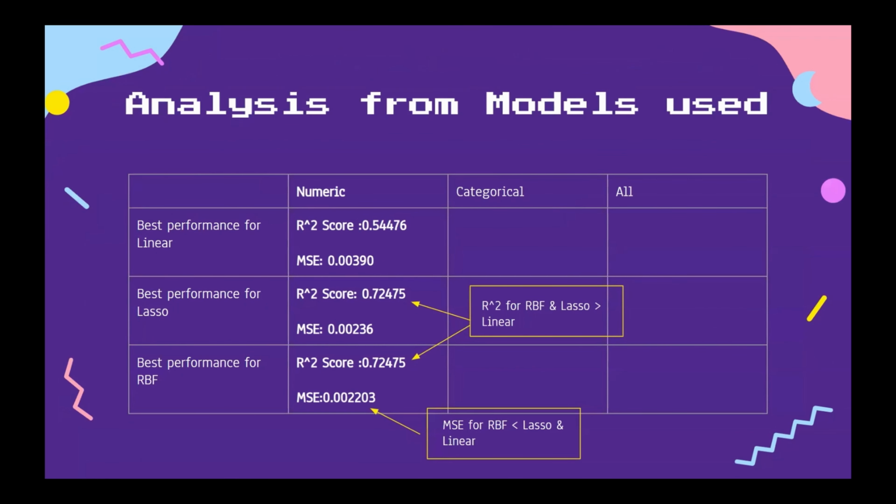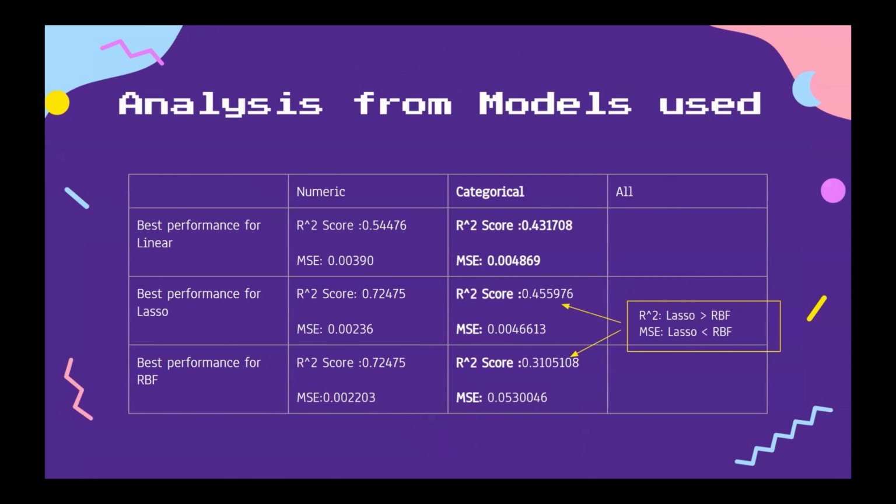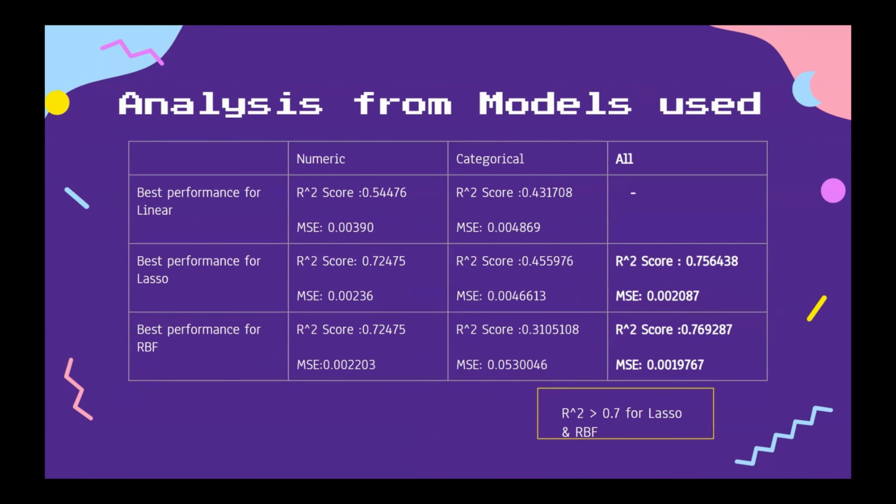Here is the quick analysis of the models. For numerical columns, performance increases from linear to lasso significantly, but there is less enhancement from lasso to RBF. For categorical columns, the performance improves with lasso regression but reduces with RBF, which suggests that categorical columns are poor predictors. Overall, using all the columns, both the lasso and RBF models yield R-square values above 0.7, indicating effective predictors.